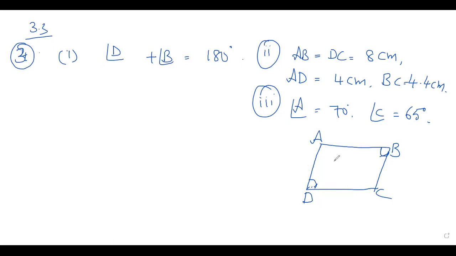So can it be a parallelogram, they are asking. Yes, of course, 90 plus 90 is 180, but the remaining two angles should also be equal.